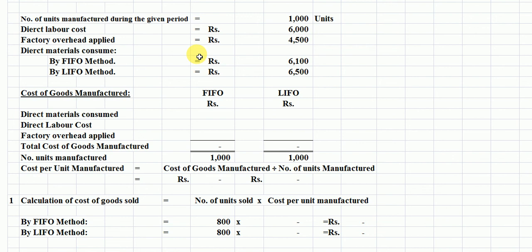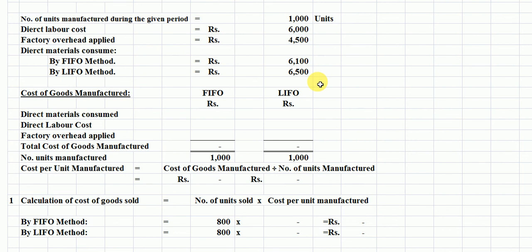Factory overhead applied is 4500 rupees. Direct material consumed in both methods, FIFO and LIFO, is 6500 rupees here.